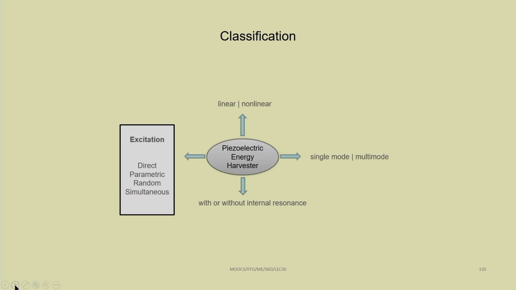For example, we have the simple resonance condition, then principal parametric resonance condition of first mode, second mode, third mode, or the nth mode, then combination parametric resonance conditions, where we can have combination of first and second mode, second and third mode, first and third mode. That way we can have combination parametric resonance of sum type and difference type. In addition, due to the presence of nonlinearity, we can have subharmonic resonance condition and also superharmonic resonance conditions.